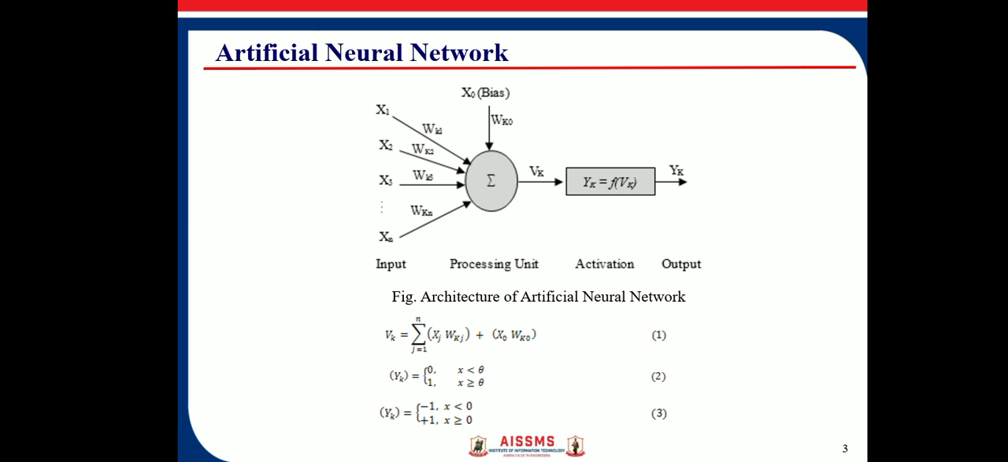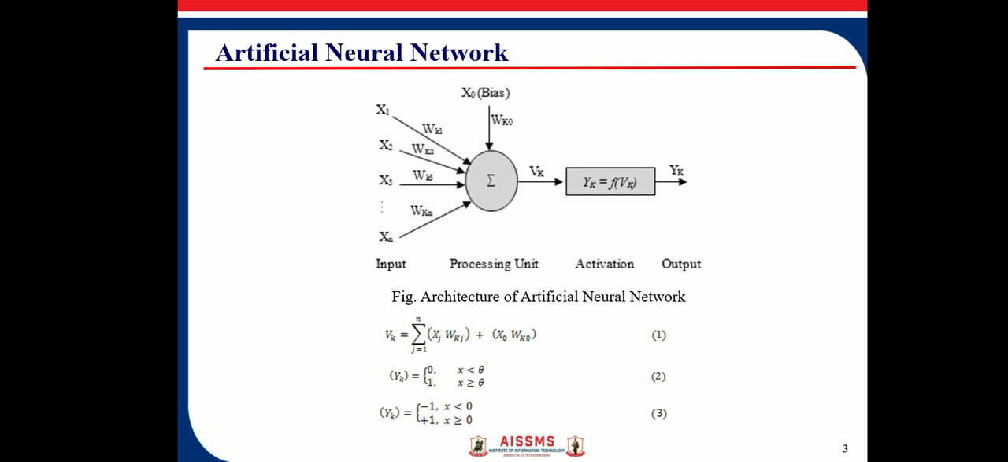Equation 1 is the linear summation of the inputs. This is not an actual decision, and to convert it into a decision like yes or no, a non-linear threshold function is connected, which is given by f of vk. The binary step threshold function is given by equation 2, where the output is either 0 or 1. Here the equation is yk equal to 0 if x is less than theta and yk equal to 1 if x is greater than or equal to theta, where theta is a threshold value, and in equation number 2 theta is considered as 0.